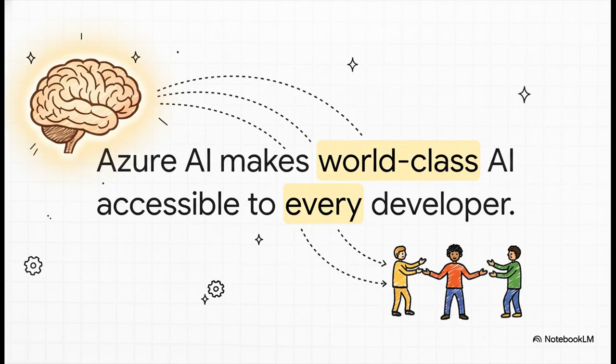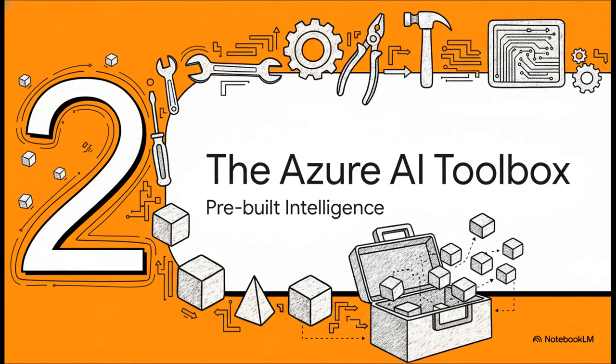And this right here is the absolute key takeaway. The whole point of Azure AI is to what they call democratize it. That's a fancy word for a simple, awesome idea. Take this world-class, super advanced AI and just hand it over to developers. All of us, making it accessible so we can actually use it. So you might be wondering, okay, how do they actually do that? How do they make it so accessible?